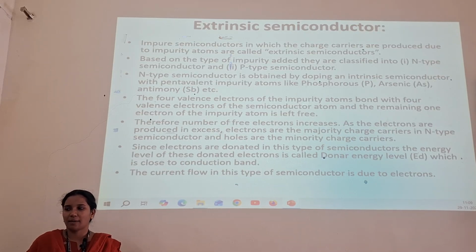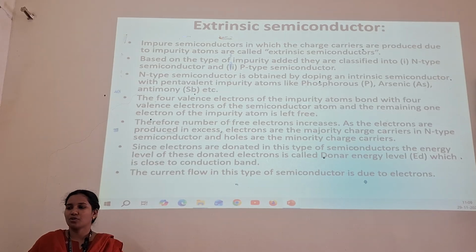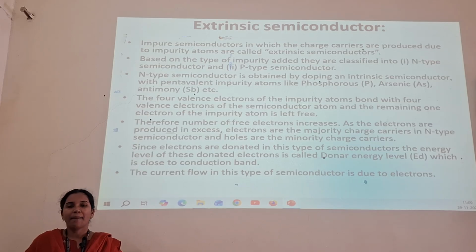Next one is the extrinsic semiconductor. Impure semiconductors in which the charge carriers are produced due to impurity atoms are called extrinsic semiconductors. Based on the type of impurity added, they are divided into n-type and p-type. As we already studied, an n-type semiconductor is formed by doping an intrinsic semiconductor with pentavalent impurity atoms like phosphorus, arsenic and